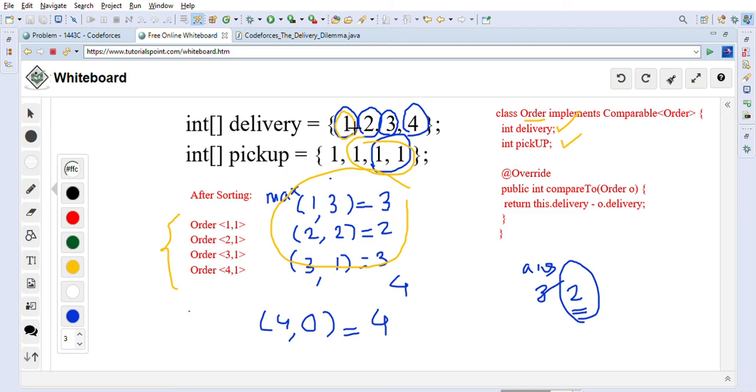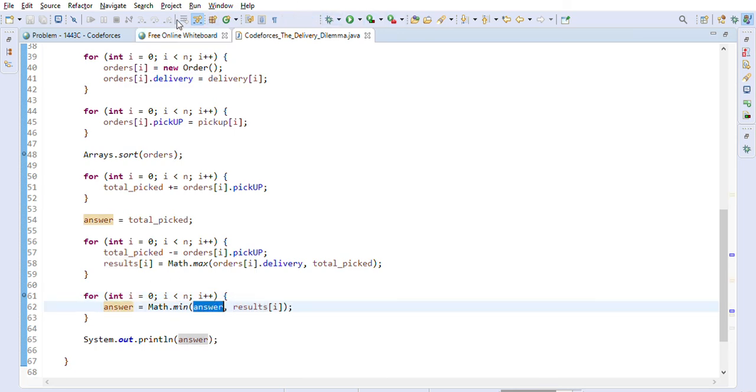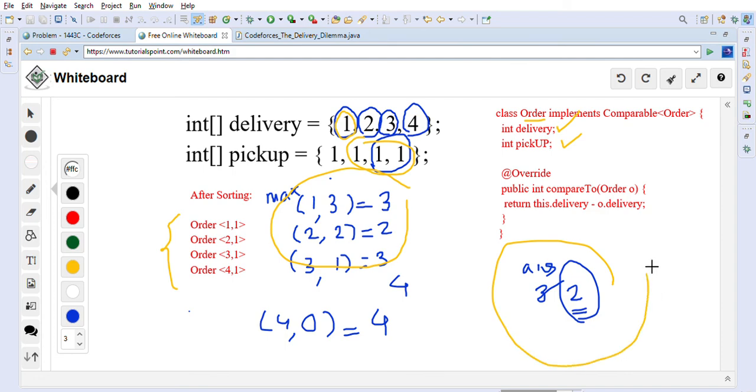He will first take delivery of 1 item, then the first 2 items, then the first 3 items, and then the first 4 items. That same logic we are implementing here, and we are calculating the results here. Then we go through the results array and calculate the minimum. The minimum that we have found is the minimum time for delivery of all the items.